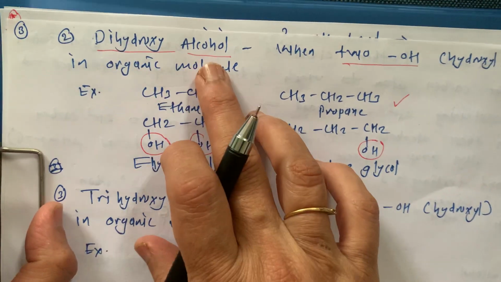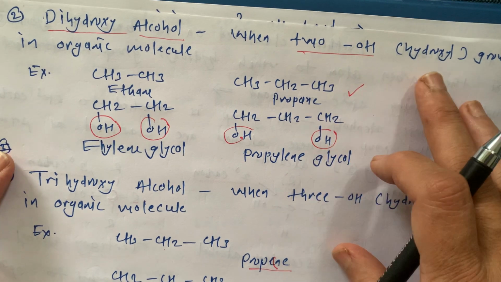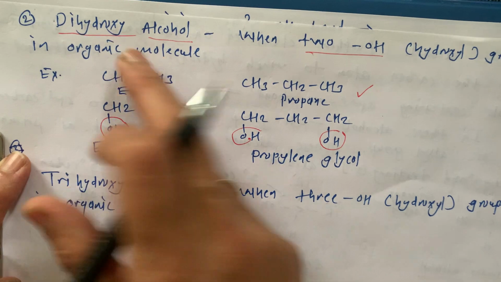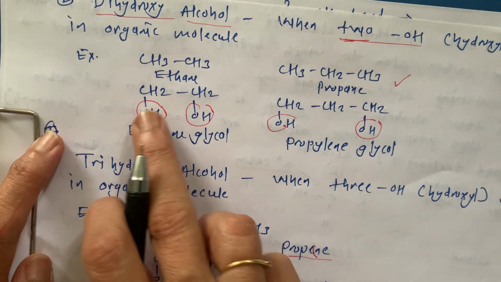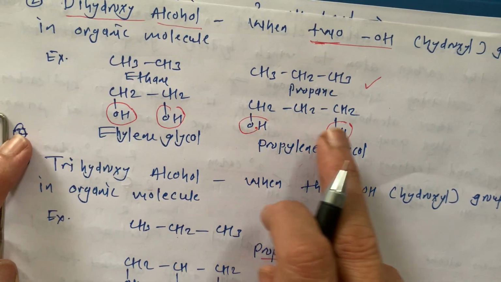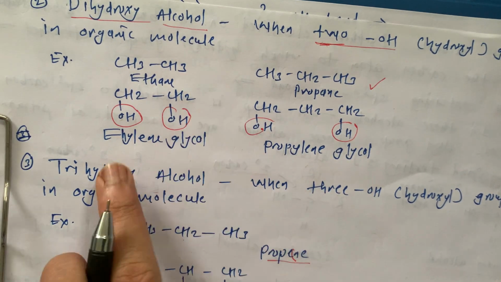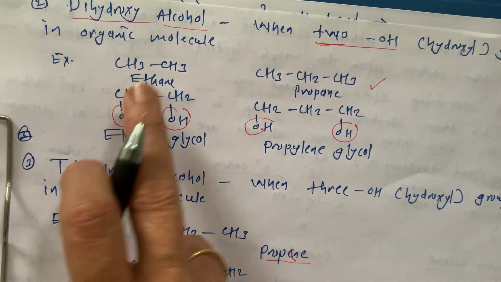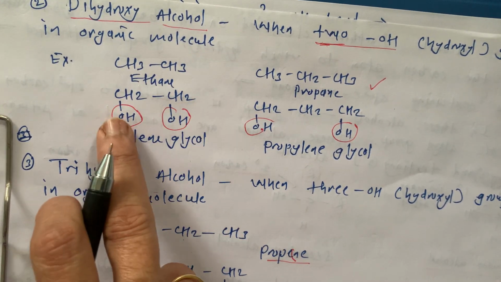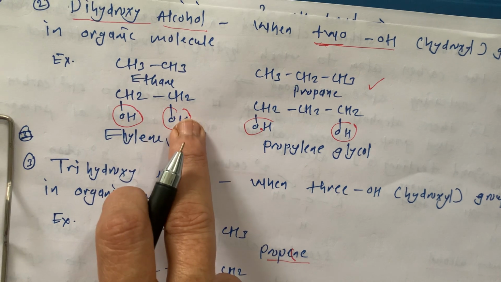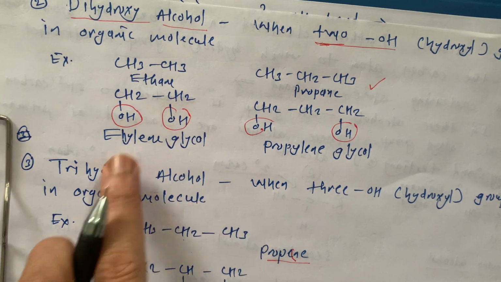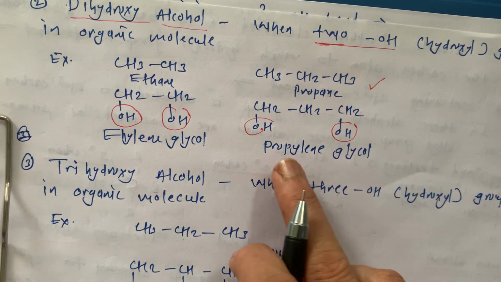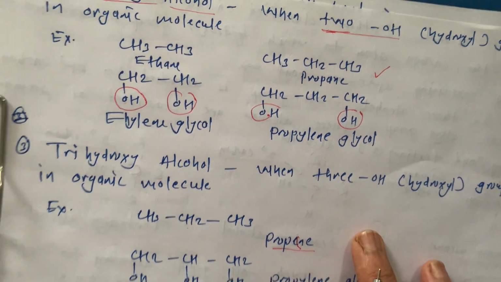Then dihydroxy alcohol. When two OH hydroxyl groups are present in an organic molecule, they are called dihydroxy. See, these are the two hydroxy groups. This is ethane, with CH2 written here and CH2 written here, where one of the H is replaced by OH and here also one of the H is replaced by OH. Then this is ethylene glycol. If we start with propane, then this is propylene glycol.